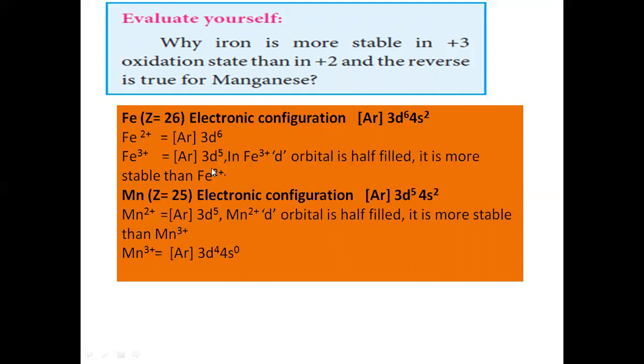So already we know the concept of the half-filled configuration. d5 here means half-filled. A half-filled orbital is more stable than a partially filled one. So Fe3+ is more stable than Fe2+. Next, let's see manganese. The manganese atomic number is 25, so its electronic configuration is argon 3d5 4s2. In Mn2+, the 2 electrons are removed from the s orbital, giving 3d5.